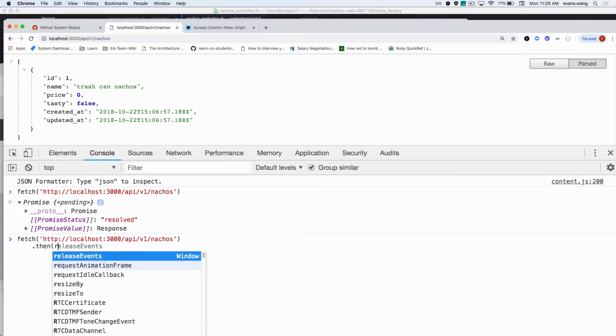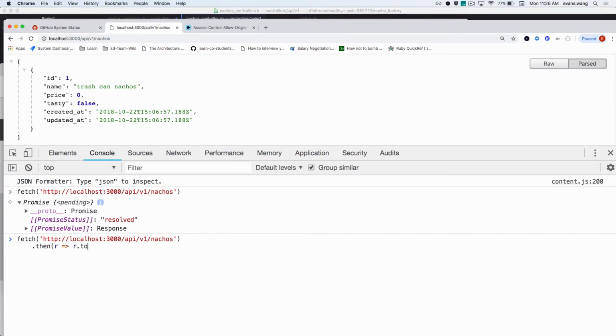Then what? Then response, a little bit of this, a little bit of this, a little bit of what? To JSON. Is this a function, or do I need to invoke it? Oh, it's just .json. I forgot. All right, I haven't written JavaScript in a long time. Sorry.